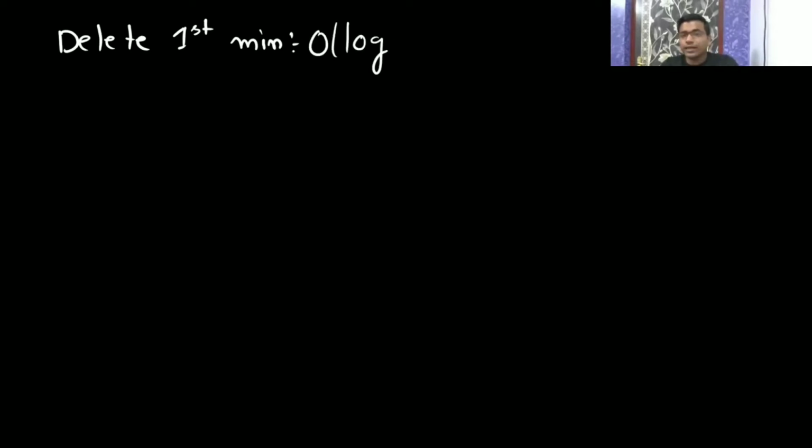So what you can do is delete the first min. To delete the min, you are going to take log n time. You know that deletion is going to take log n time. Then delete the second min, you will get it in log n time.